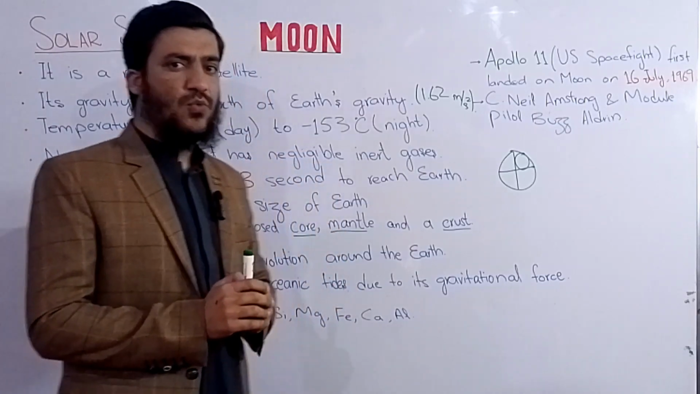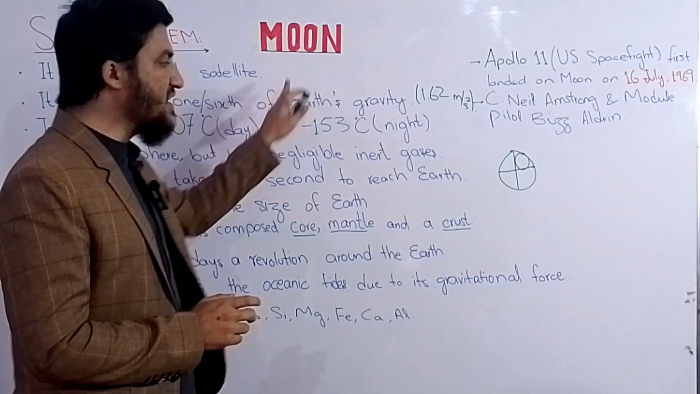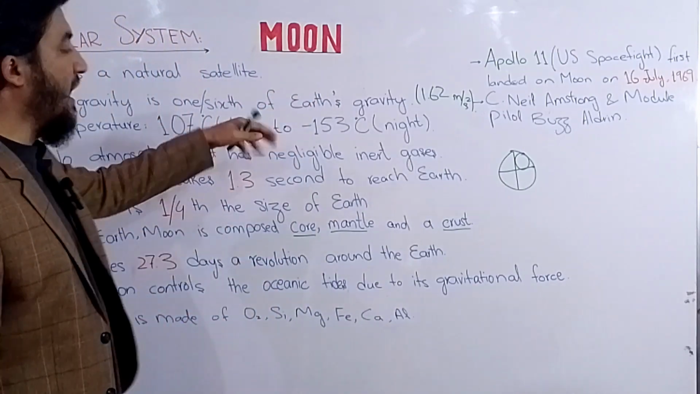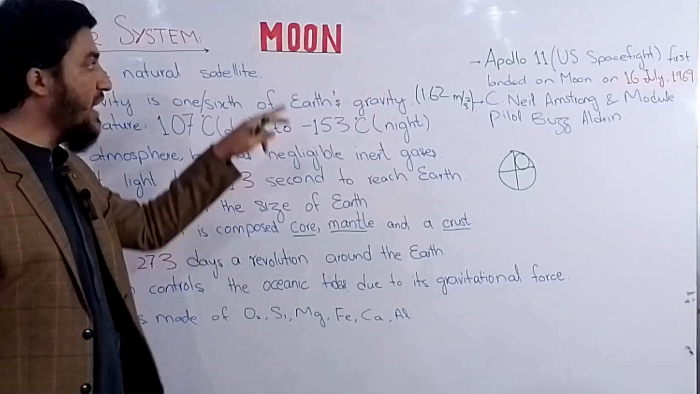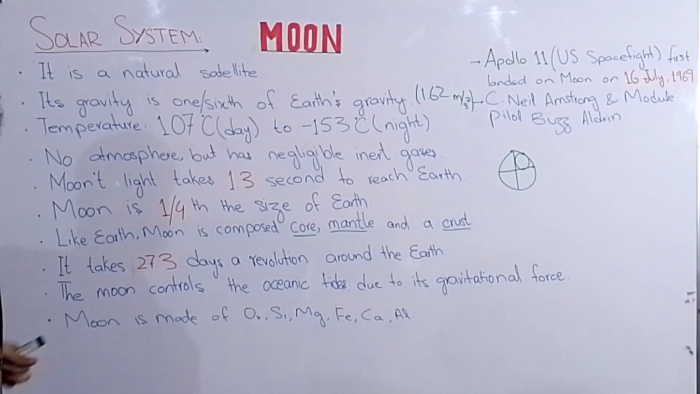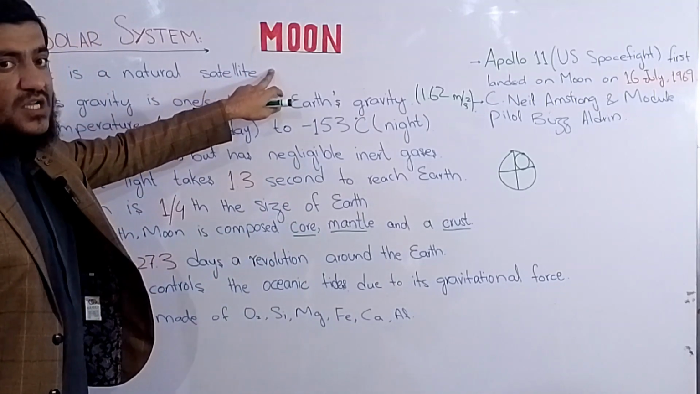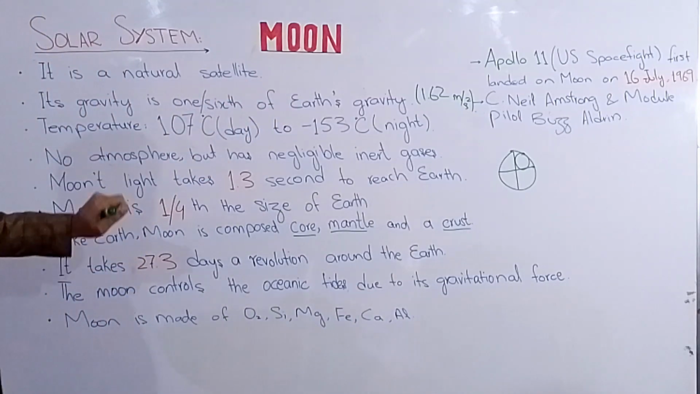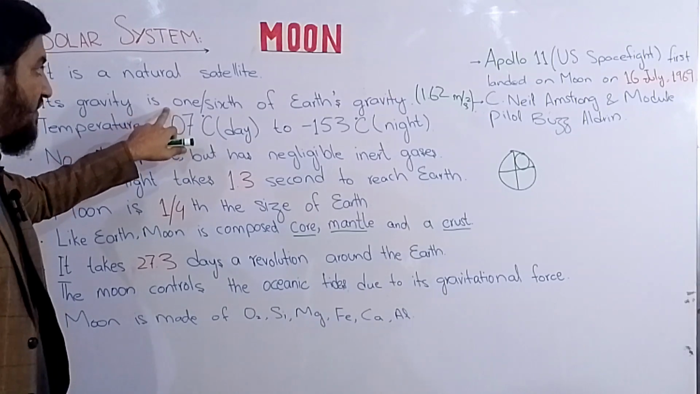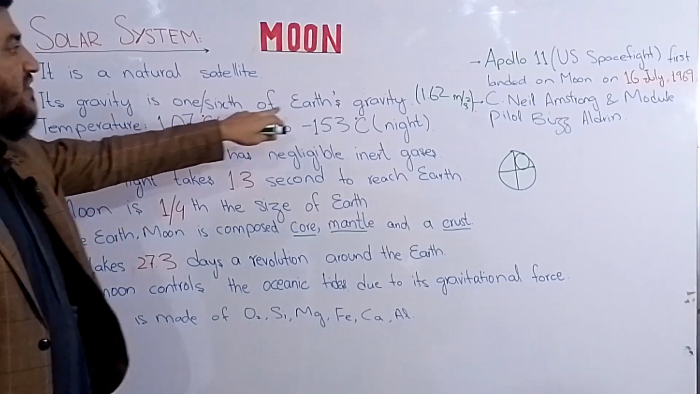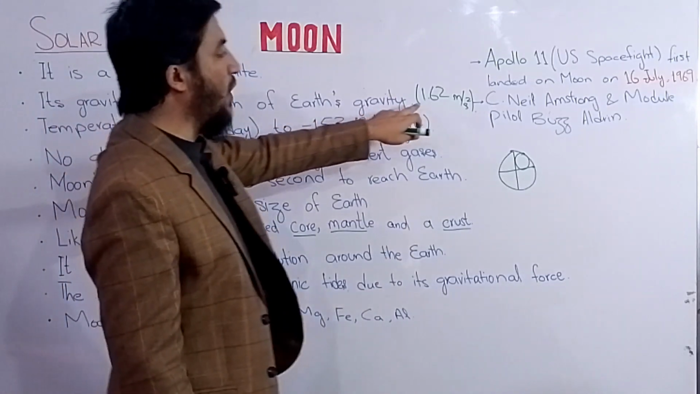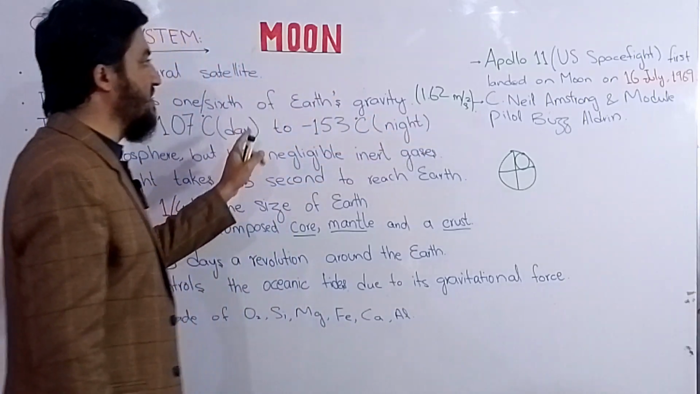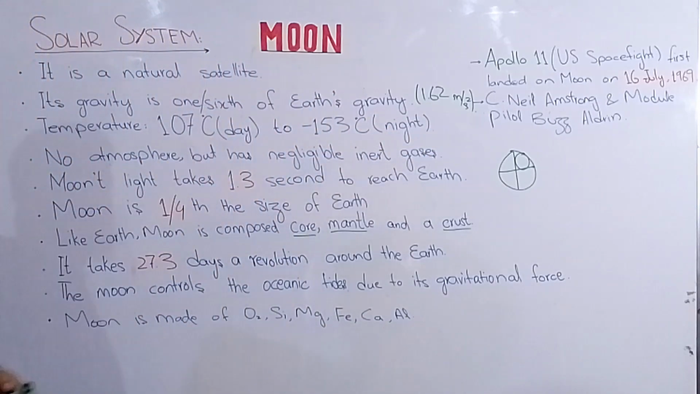Dear students, in this lecture we will be talking about the moon, its physical characteristics, as well as the lunar eclipse and the solar eclipse. The Moon is the only natural satellite of Earth. Its gravity is about 1/6 of Earth's gravity, which is 1.62 as compared to Earth's, which is about 9.8 meters per second squared.